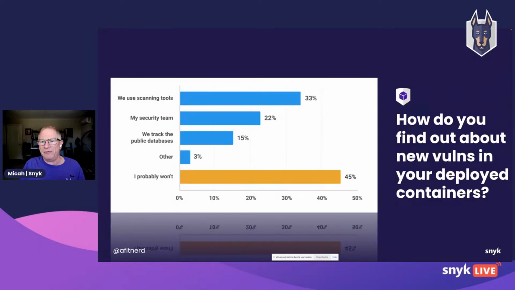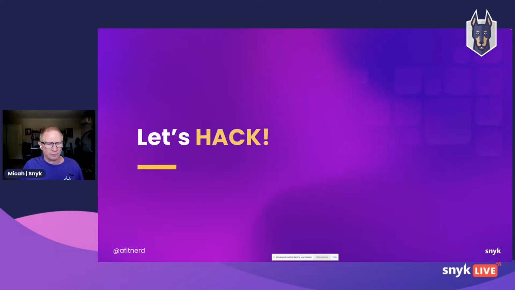We also asked, how do you find out about new vulnerabilities in your deployed container? So this is kind of like the Log4Shell problem, but brought over to the container. Maybe you have something that was running without vulnerabilities, but how are you going to find out if new vulnerabilities are discovered? Well, almost half of our developers surveyed said that they probably wouldn't. So let's take a look at this last hack of the day here for containers.